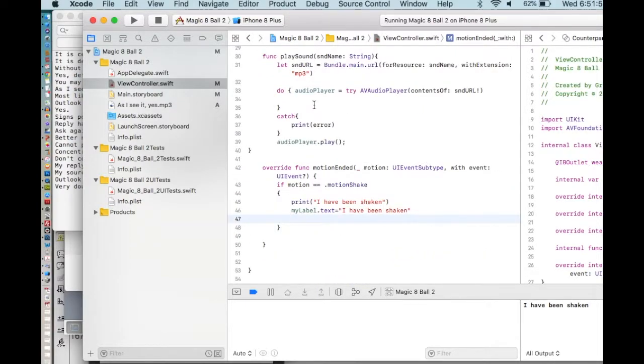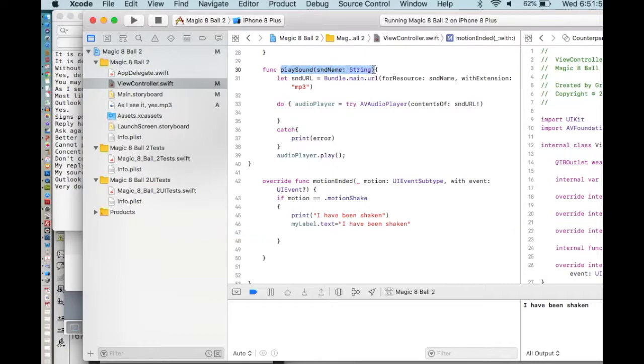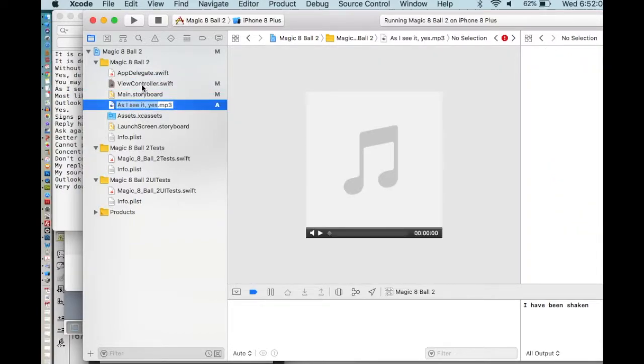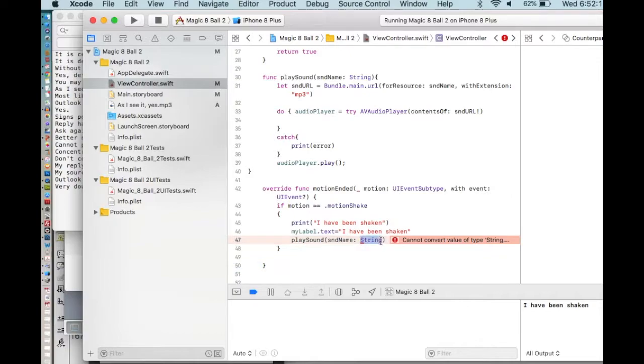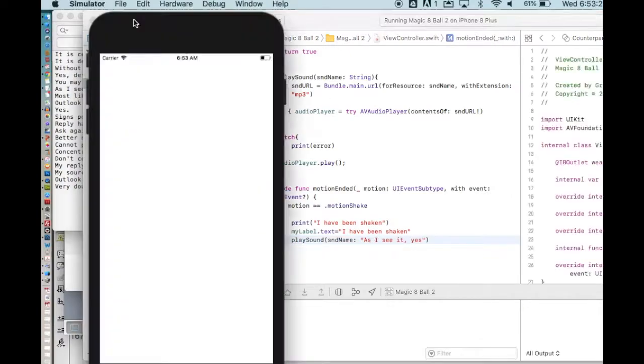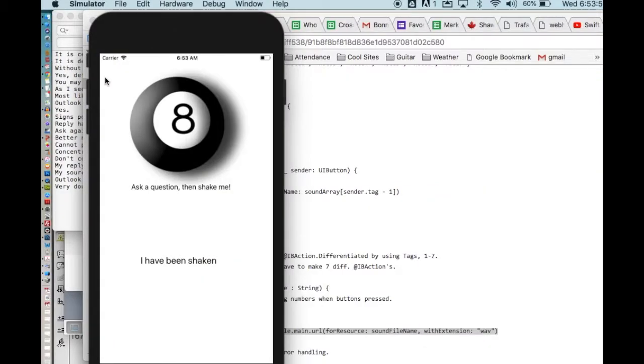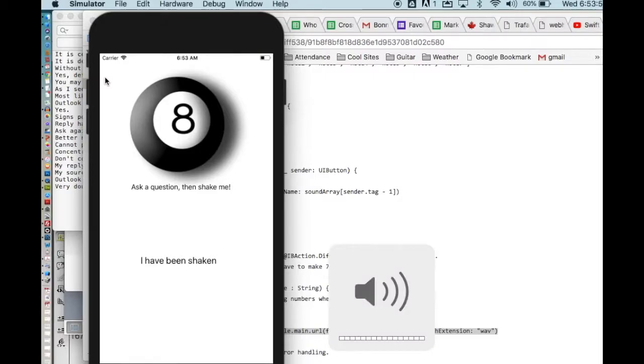I'm going to call my play sound function. So I'm just going to copy this up here, and down here I'm going to put in, oh yeah, I have to copy this exactly back into our code. Our sound name is, I'm just going to put this in quotes, As I See It, yes. All right, so let's try that out. Let's try it out with the shake gesture. I see it. Yes. All right, totally works.